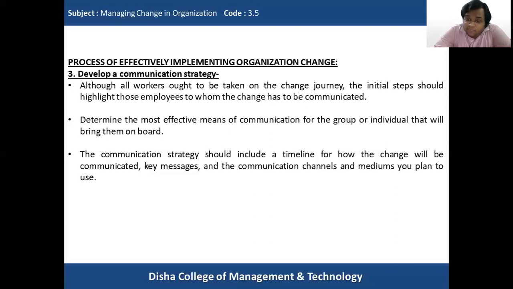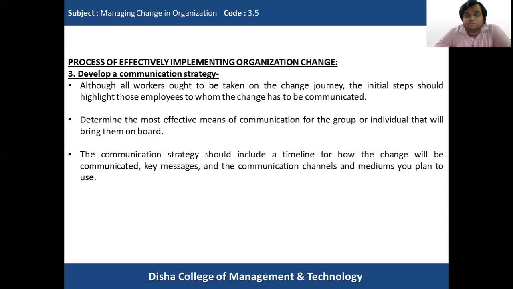The communication channels and mediums also have to be decided, because both formal and informal channels and mediums can be used. So we have to decide whatever communication channels and mediums we are going to use to communicate with these individuals, or the individuals at a group level, so that they will understand why the change is required, why the organization is moving ahead with change, how it will impact them, and how they should prepare for this change to embrace the change completely.